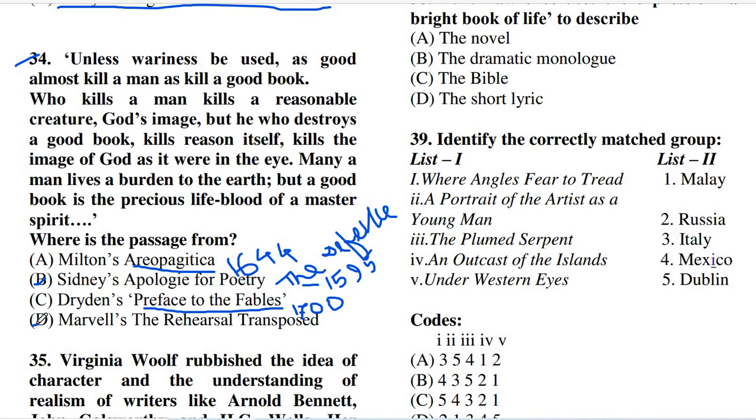And the right answer of question number 34 is option A, that is Milton's Areopagitica. So this is the right answer. Again I am saying option number A, Milton's Areopagitica, is the right answer of question number 34.